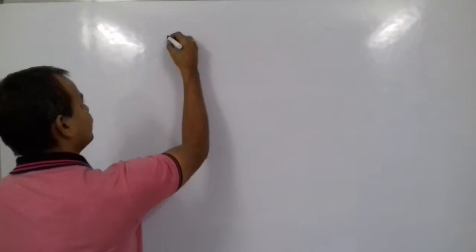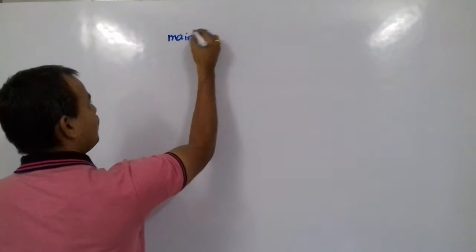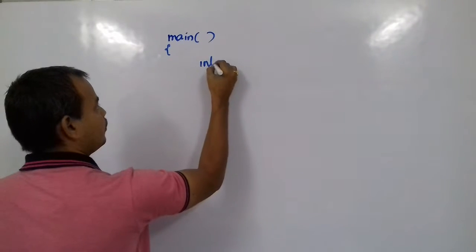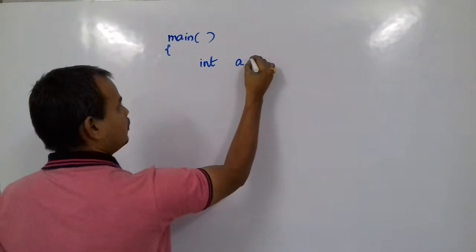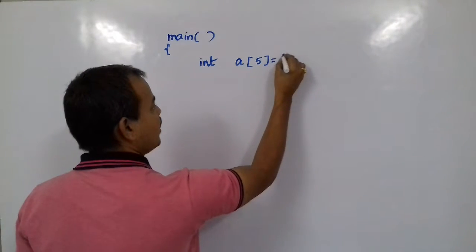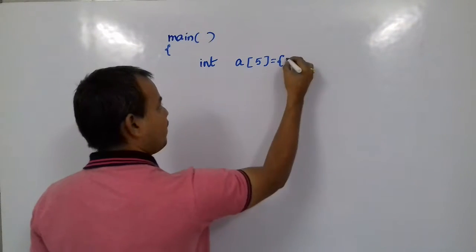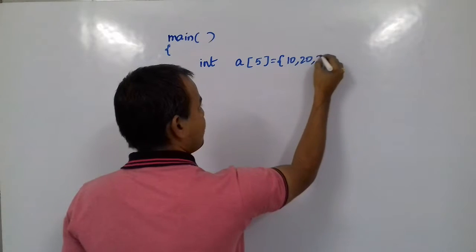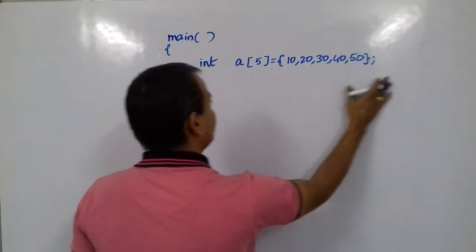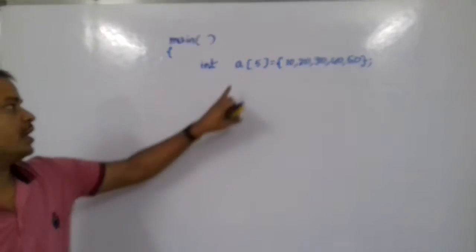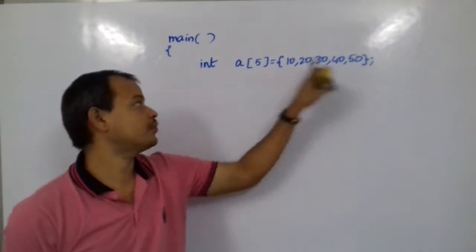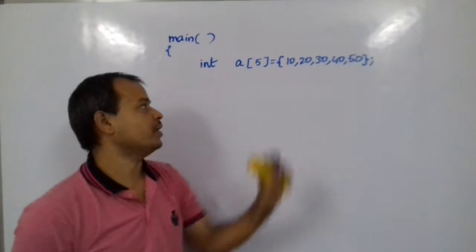Suppose you are creating something like this, main, int a of 5, and I am giving some values. With this, an array is created with 5 locations, and those 5 locations will be filled with these values.